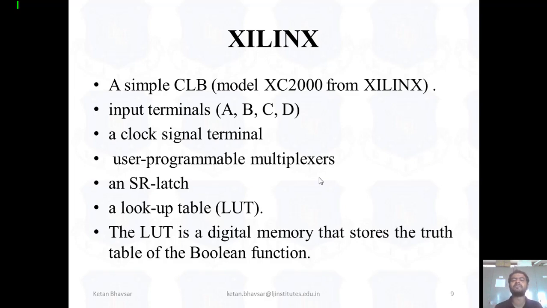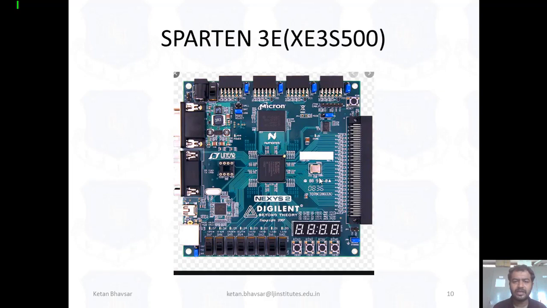Fine, this is a simple example of what an FPGA chip or FPGA board contains. In our colleges, basically, we have a Spartan 3E board. Fine, it's an XC3S500E family, and we have this particular board.